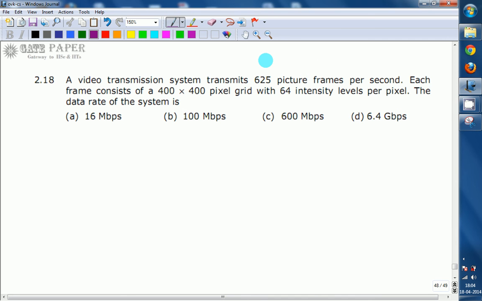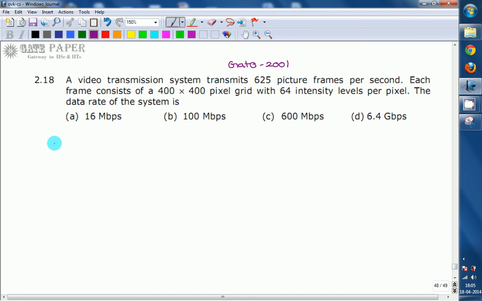We are going to discuss a communication system question. This question is given in the year of GATE 2001. The topic is related to digital communication. The question is: a video transmission system transmits 625 picture frames per second. Each frame consists of a 4000 by 4000 pixel grid with 64 intensity levels per pixel. The data rate of the system is.